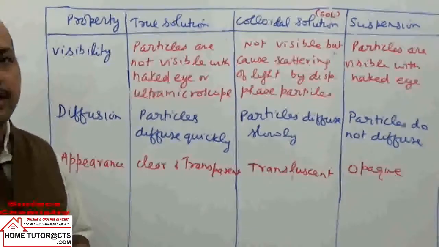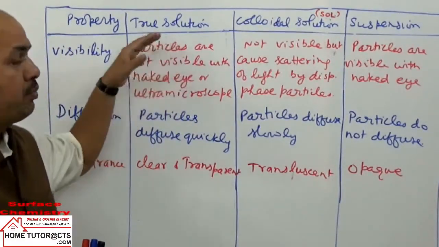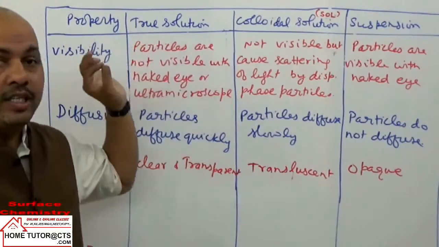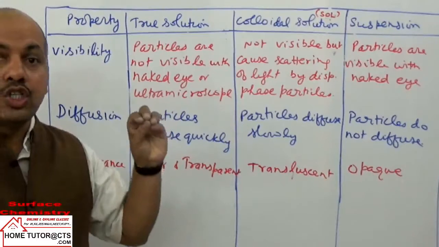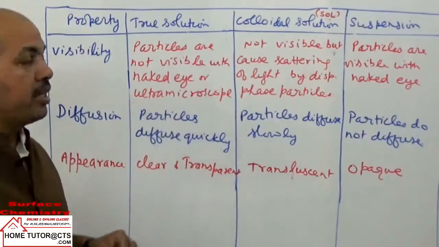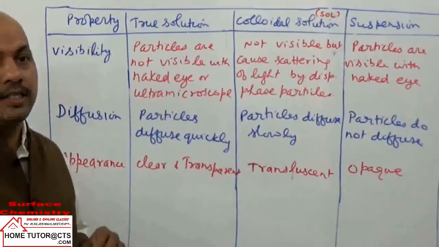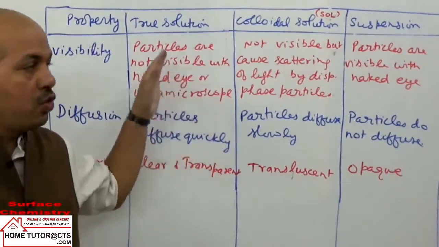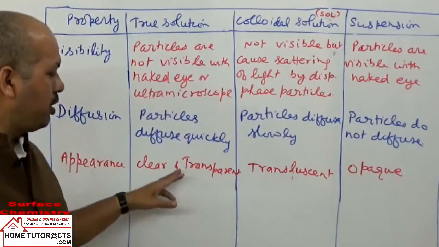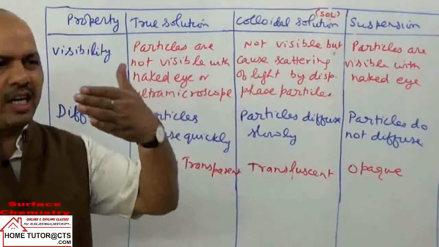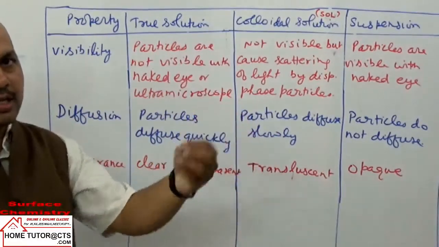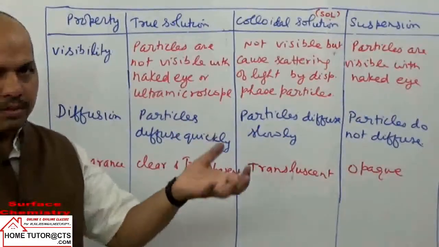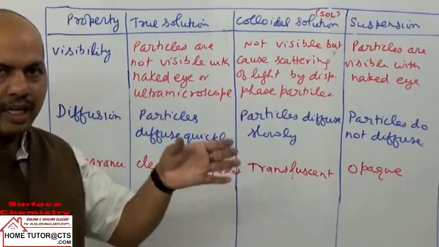Actually, the difference between the solutions depends only on one property, mainly the size of the solute particles, or in this case the dispersed phase particles, that decides the three categories. If you take a solution in a glass, you can see clearly from one side to the other side.